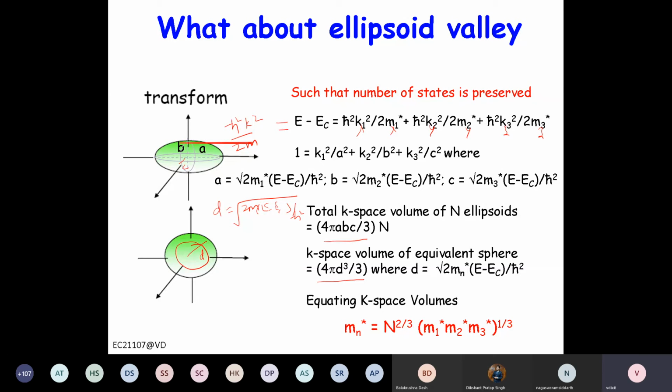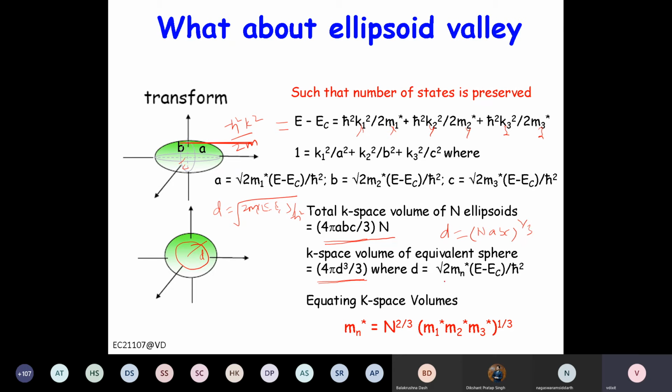So the total volume will be the volume of each ellipsoid multiplied by the number of valleys. If the number of valleys is n, the total volume is 4 by 3 pi ABC times n, and that is equal to 4 by 3 pi d cubed. So that tells you that D is equal to n times ABC, power 1 by 3.